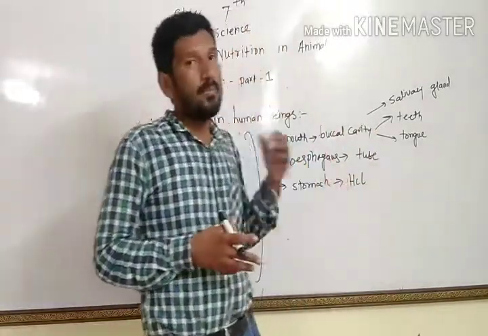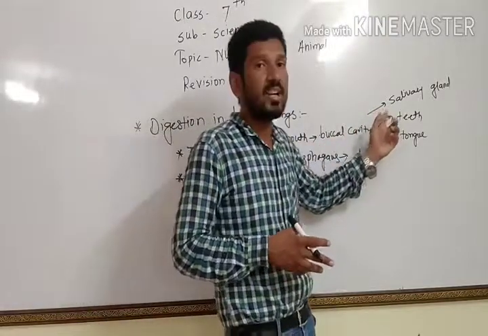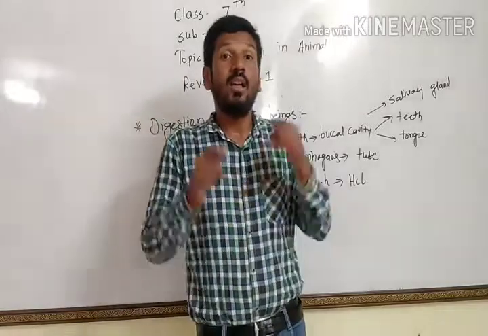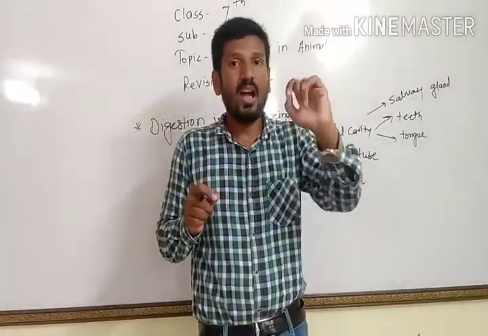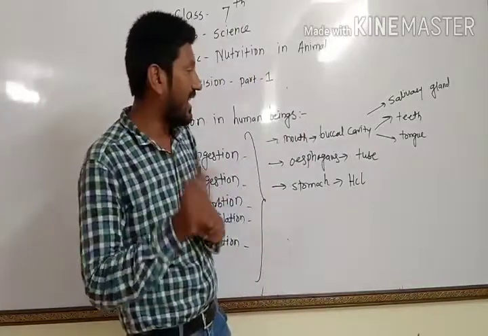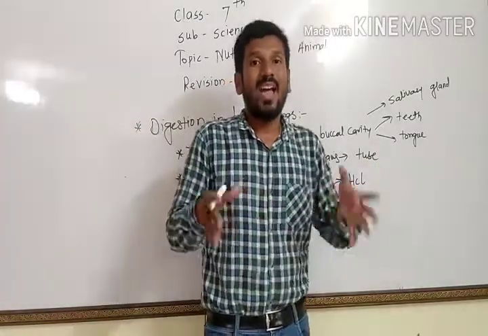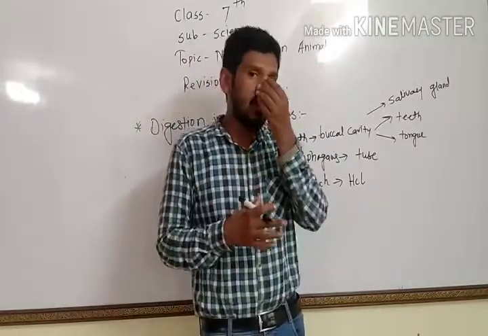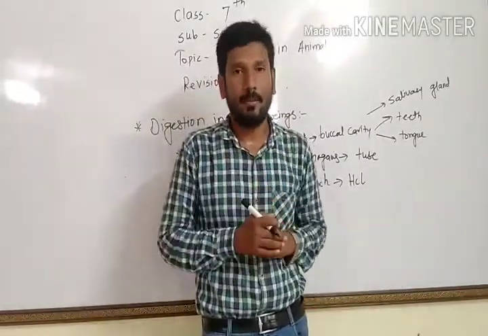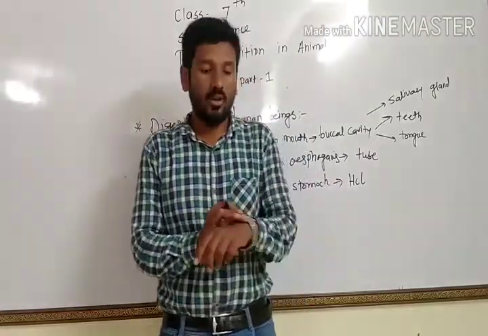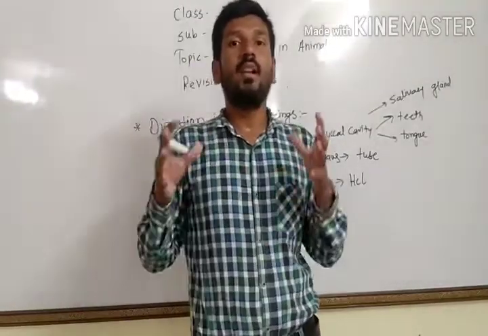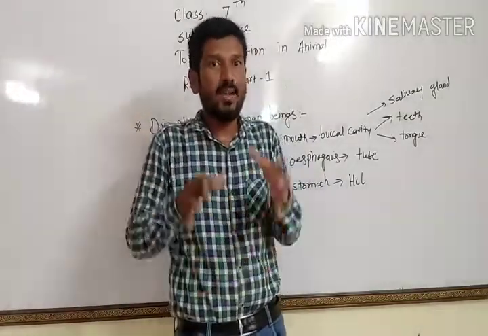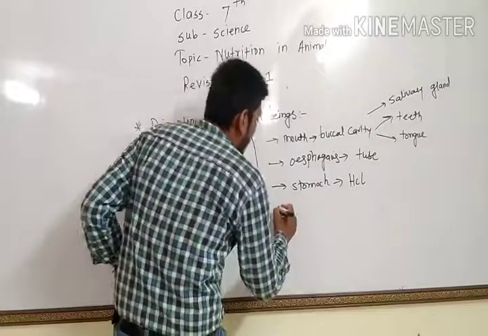Sometimes the food that we eat consists of some bacteria, and that bacteria enters our food. Maybe that will be harmful, so those harmful bacteria are killed by the hydrochloric acid. Finally, the food that reached our stomach is properly mixed and turns into semi-solid. That semi-solid plus digestive enzyme passes into the small intestine.